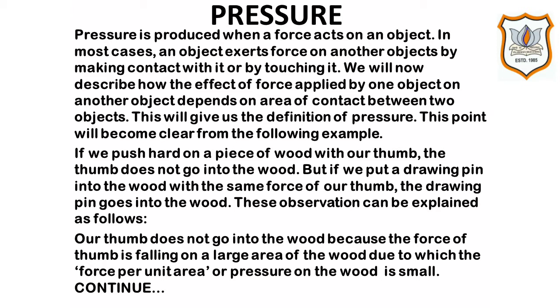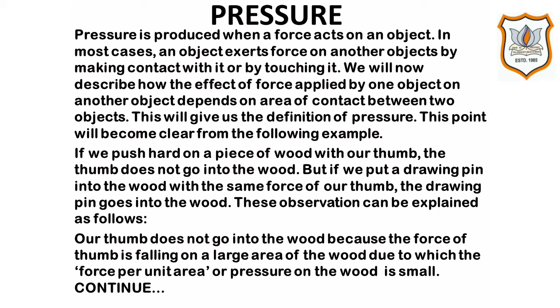Now what is pressure? I will explain. Pressure is produced when a force acts on an object. In most cases, an object exerts force on another object by making contact with it or by touching it. We will now describe how the effect of force applied by one object on another depends on the area of contact between the two objects. This will give us the definition of pressure. This point will become clearer from the following examples.